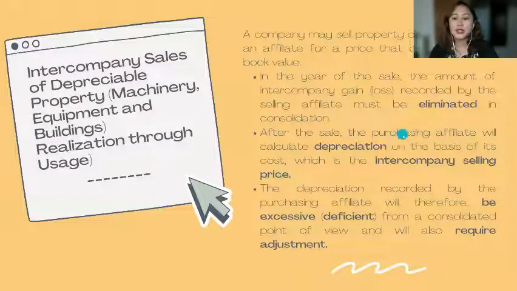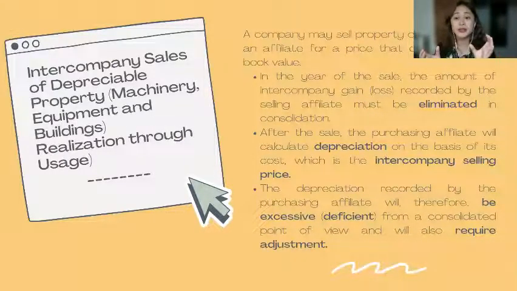Okay, so after the sale, let's say, ito si parent, ito si subsidiary. Binenta ni parent kay subsidiary yung PPE niya. So, ito si subsidiary, yung kanyang recording ng depreciation will be based on the amount na pinagbenta sa kanya, kasi yun yung tingin niya na presyo ng equipment. Kunyari 75,000 binenta. So, si subsidiary, magde-depreciate siya based on the 75,000.